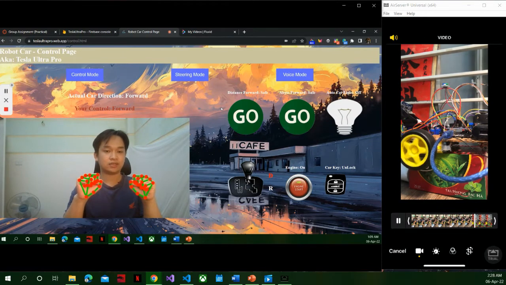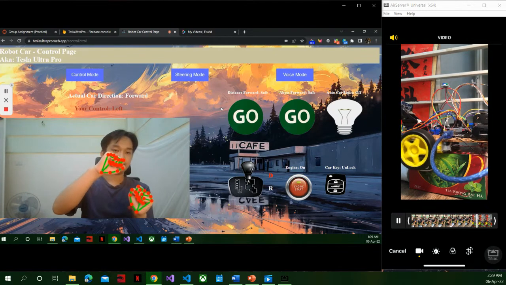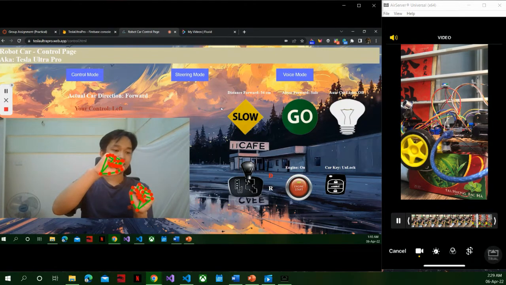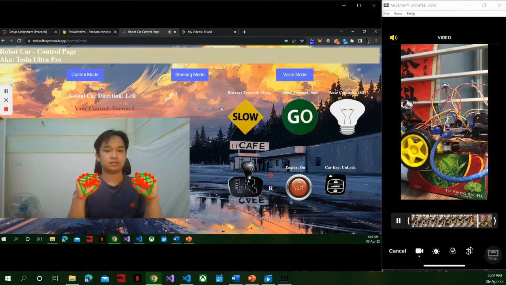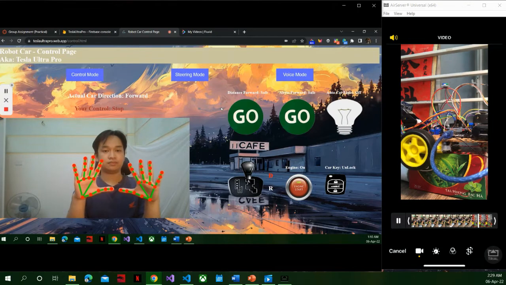So when I move my hand to the left, in the control page you will see it on the right, because the camera is reversed from reality. So the left, okay, the car will turn left. So next, go forward, stop.